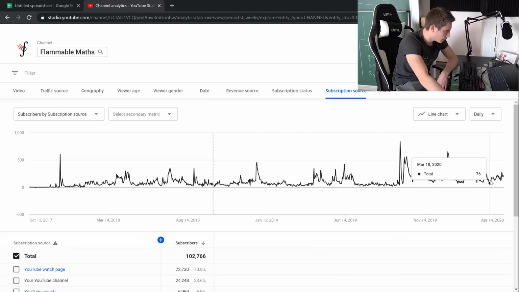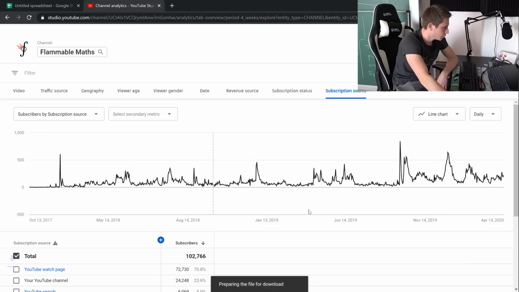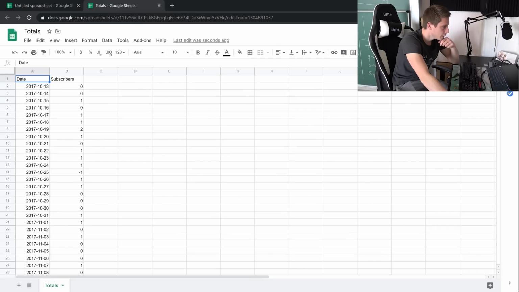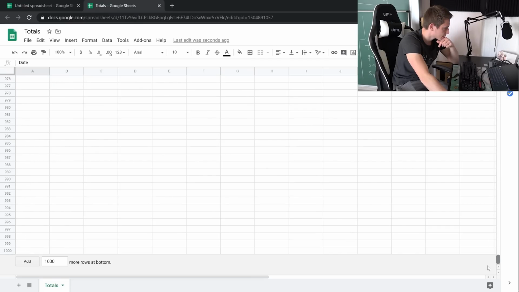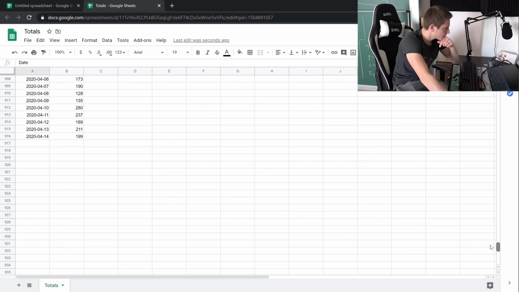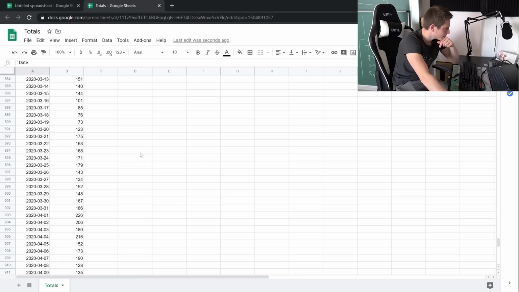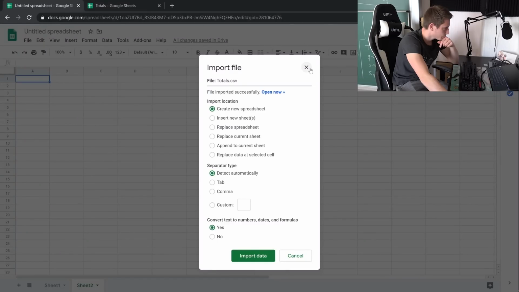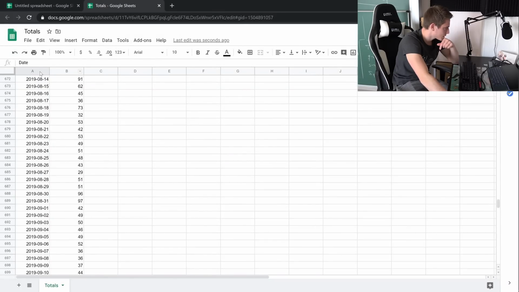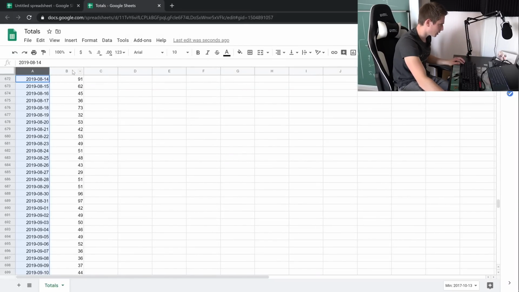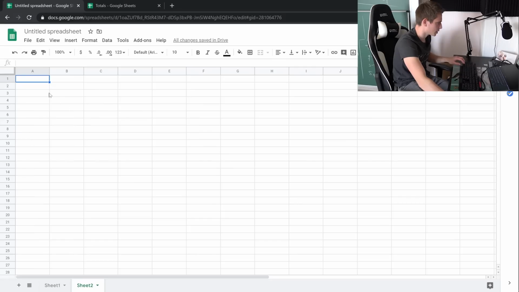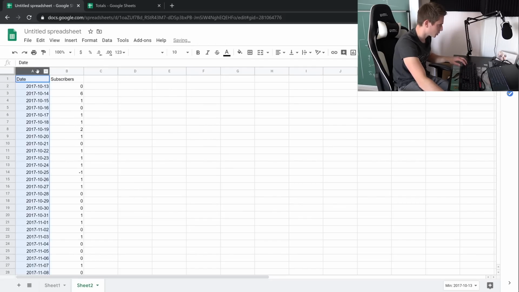We will see. I believe I have found the right metric. Took me quite a while. You can actually download this stuff. I'm going to download this one. I think I have imported it successfully. Took me a second, but it seemed to have worked out. Let me get all this data and let's drag it to the other side. I don't want to start a completely new sheet, that would be absolute bullshit.